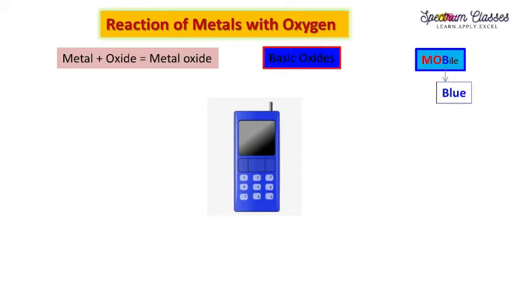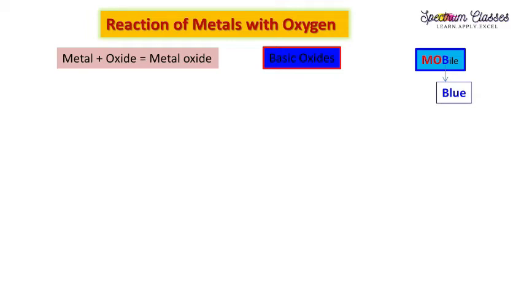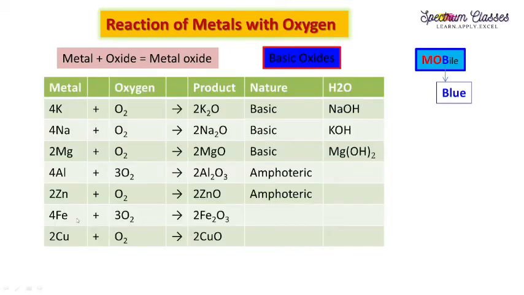One question may be asked in your exams from this: that metal oxides are basic in nature. And if you relate that metal oxides are basic in nature, then you can easily relate that non-metal oxides are acidic in nature, and they turn blue litmus to red. So that is just opposite to the metal oxides.